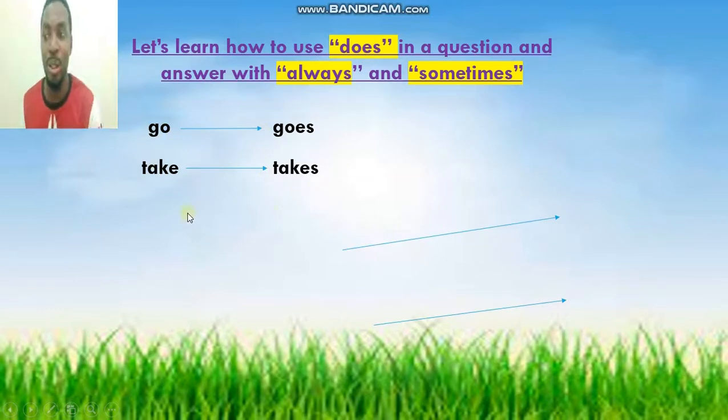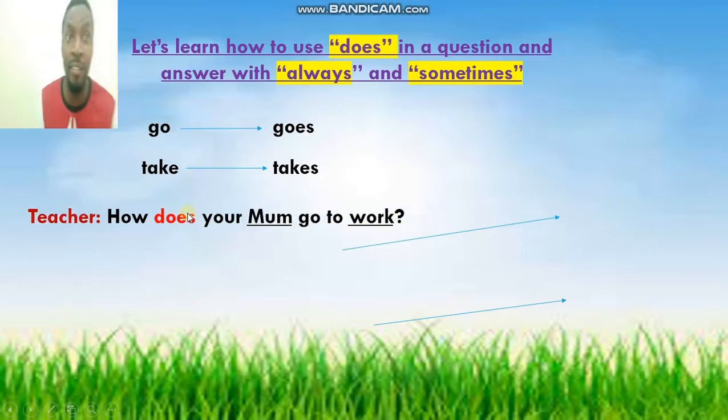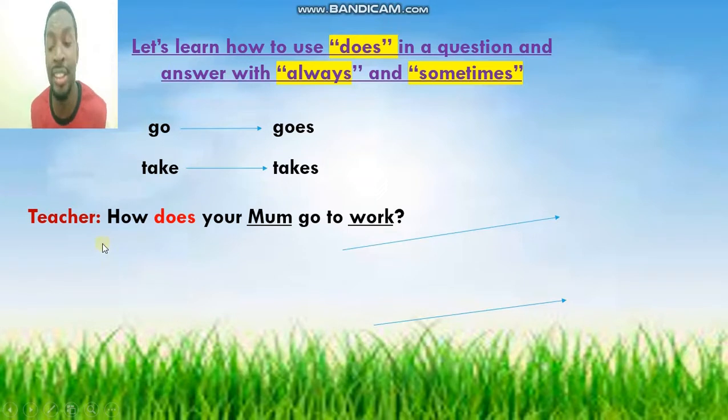Now let's look at the conversation. We have a teacher and a student. The teacher is gonna say, how does your mom go to work? How does your mom go to work? Can you see does? Does is gonna make the tenses to change. Alright? Go is going to change to goes.